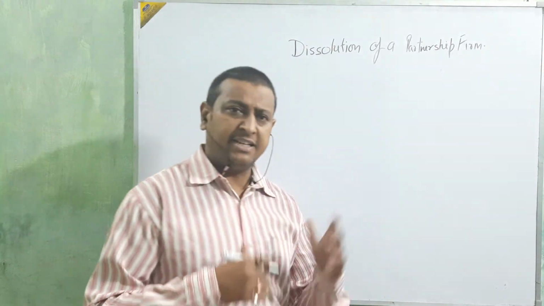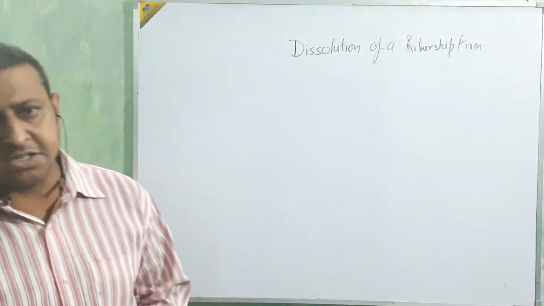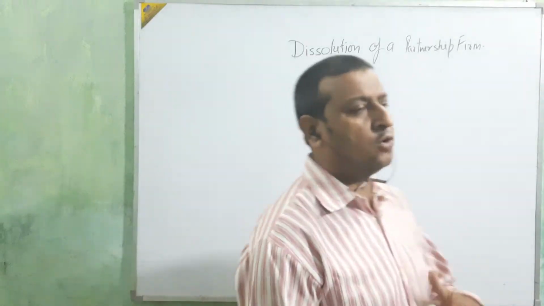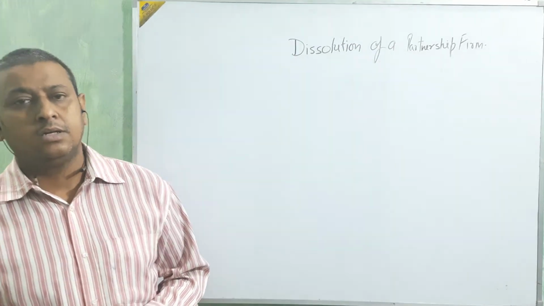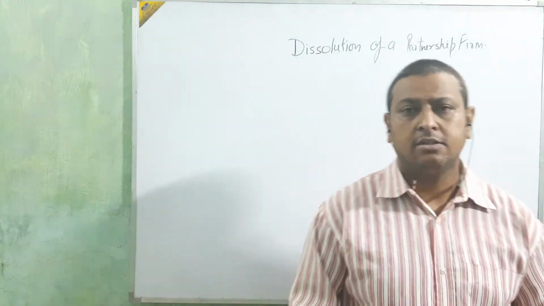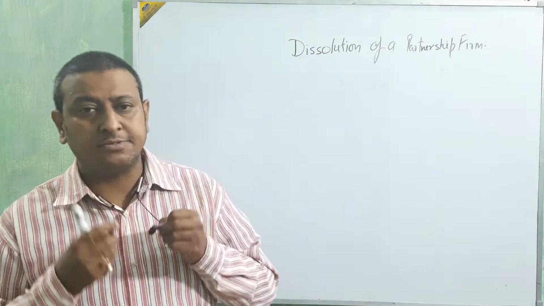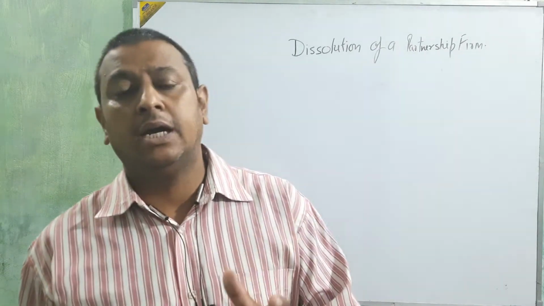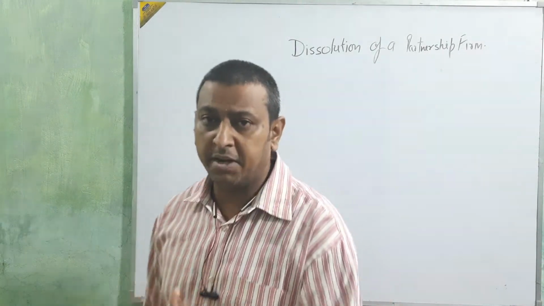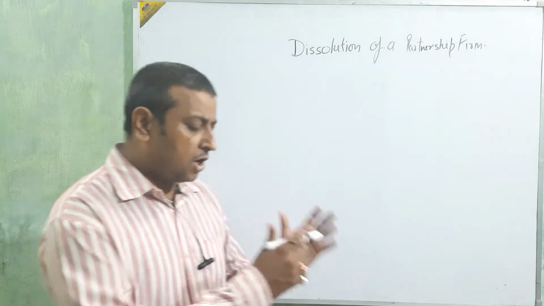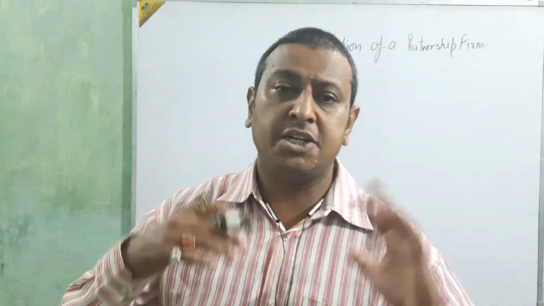Before that, we studied what is partnership. From the first chapter: what is partnership, its related accounts or accounting treatment, different types of accounting situations, interest on capital, interest on drawing, adjustment of capital. Then one more situation is coming, that is admission of partner, and then retirement of partner, then death of partner. Now we are going to the ending of this partnership firm, that is dissolution of partnership.